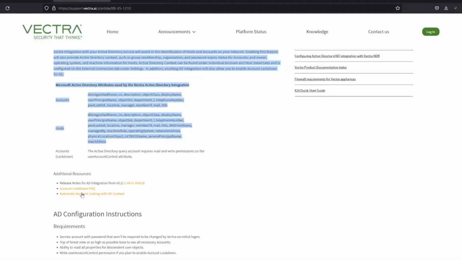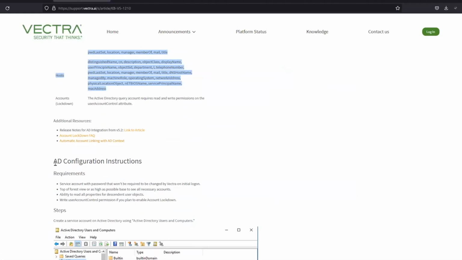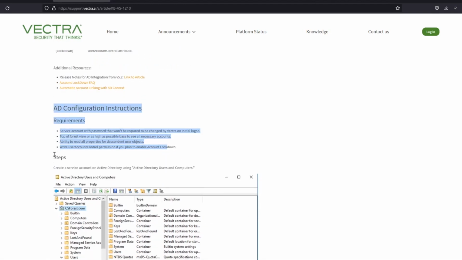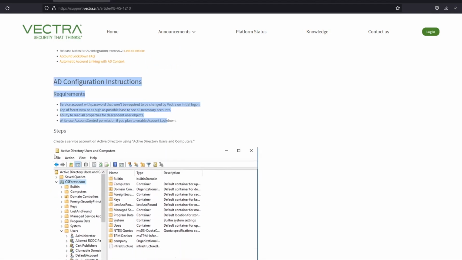Now let's review the prerequisites. In this video, I will not show the configuration required from the Active Directory side. For those configurations, please review the AD configuration requirements in the KB article. Those are in detail there. I will cover the detailed prerequisite steps on the Brain and the configuration steps on the Brain side.